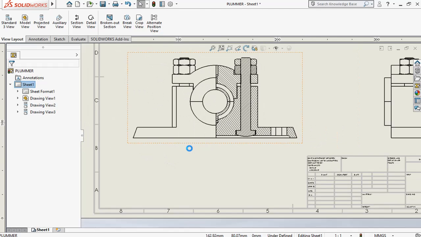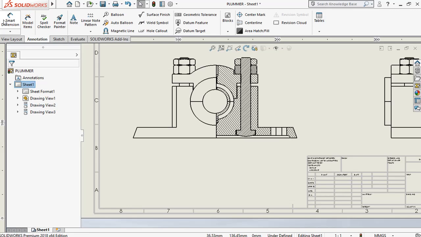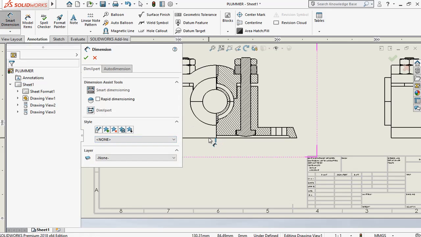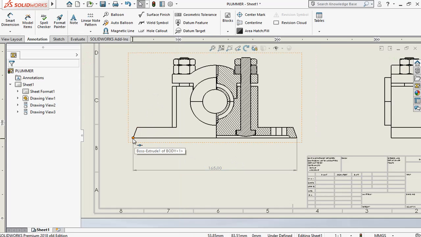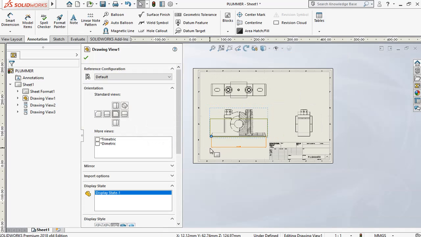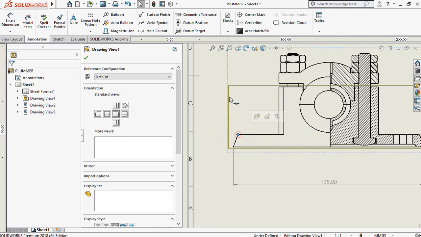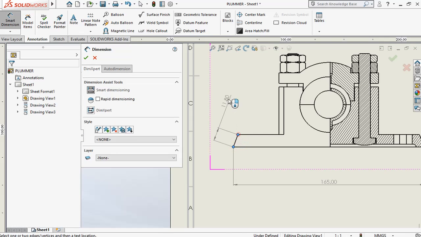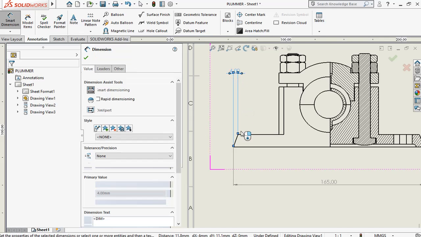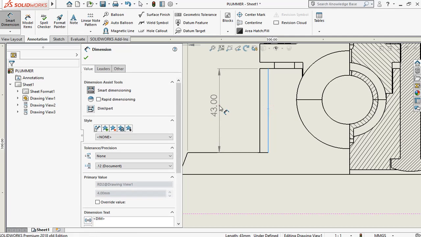Now the dimensions should be given here. Go to annotation, that will be the smart dimension, and you should give dimensions. Dimensions are a must; you should give all those dimensions, like this dimension, this dimension.